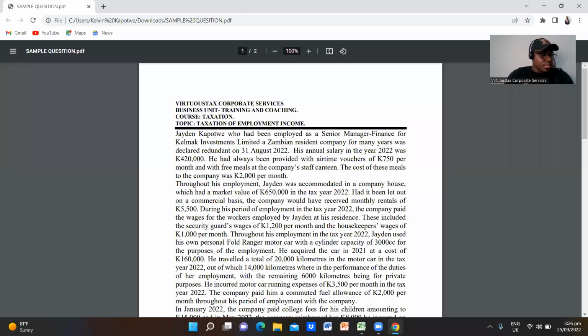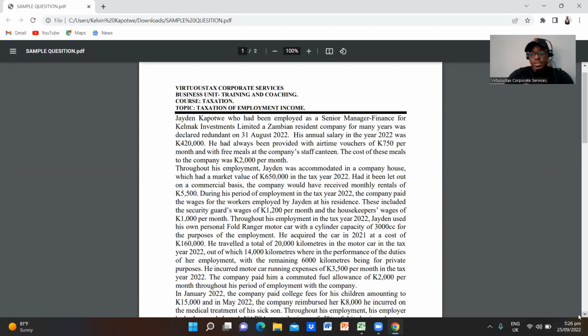Right, so that's the question there. All right, so this is Let Us Tax Corporate Services. So this is our training and coaching business unit. So the course is taxation, and the topic we are looking at is employment income. All right, so that is the question that we have there. So follow me closely as we answer this question. So the question reads,